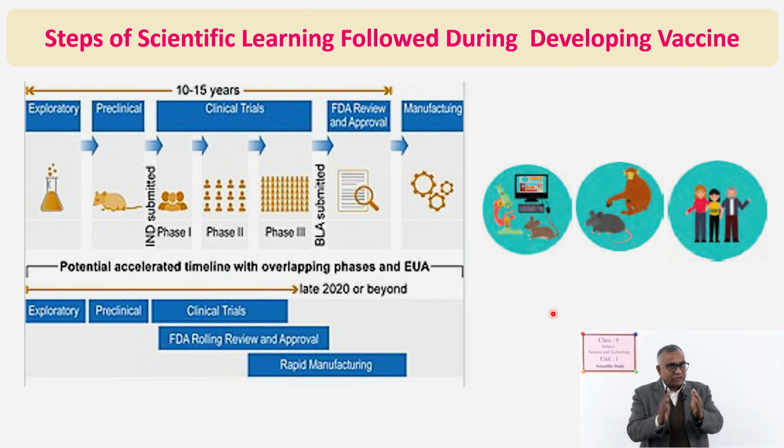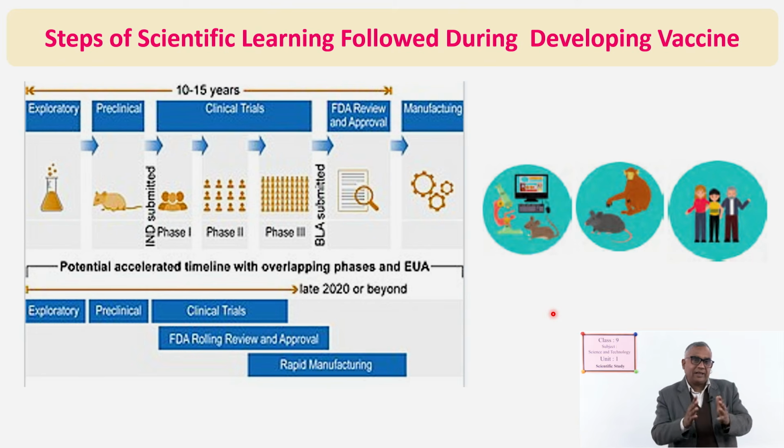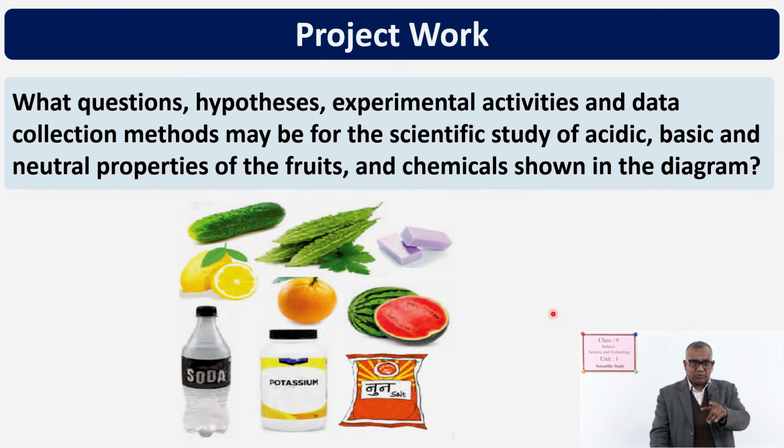That is just how a scientific study is done. To understand that, this example is given. Okay? Don't try to remember these things, just understand the process. So, this project work is given for you, you have to copy it, you have to do it, and then you have to show your teacher.